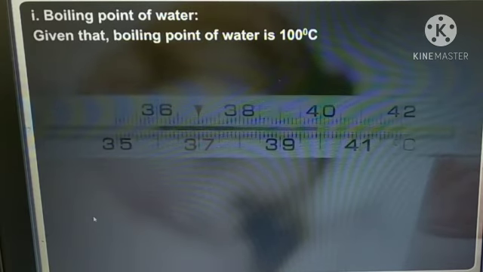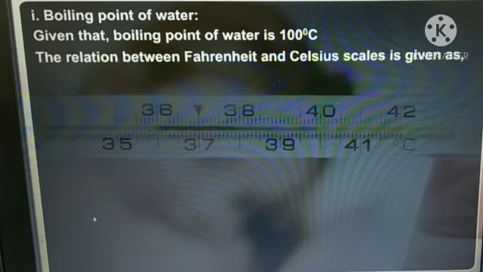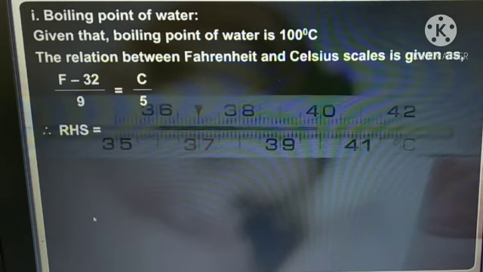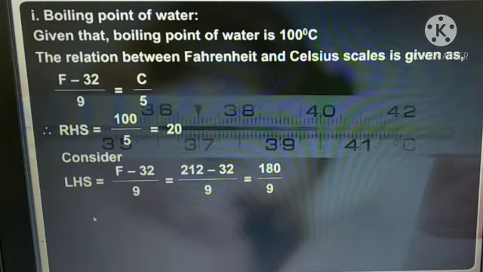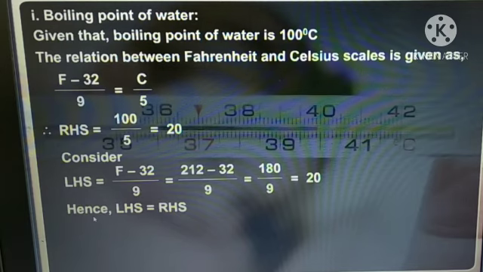Boiling point of water. Given that the boiling point of water is 100 degrees Celsius, the relation between Fahrenheit and Celsius scales is given as (F minus 32) upon 9 equal to C upon 5. RHS equal to 100 upon 5, that is equal to 20. Consider LHS equal to (F minus 32) upon 9 equal to (212 minus 32) upon 9 equal to 180 upon 9. Hence, LHS equal to RHS. F is equal to 212 degree Fahrenheit.